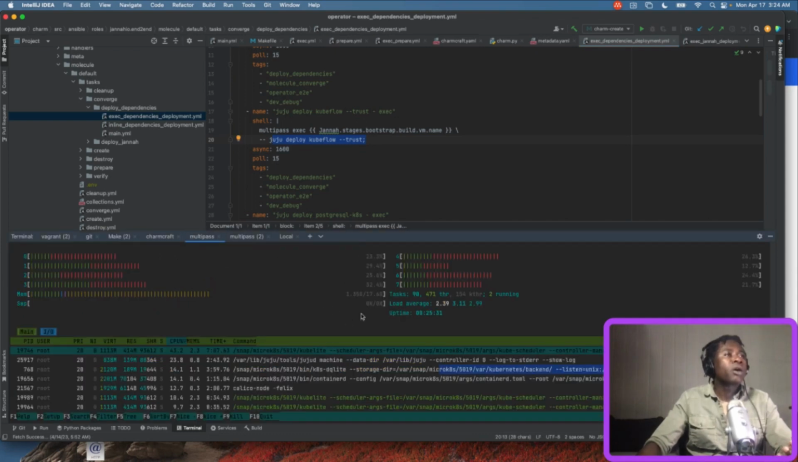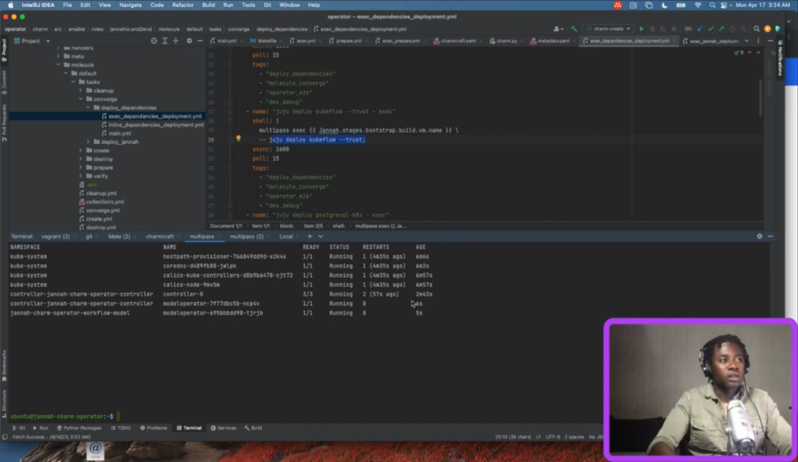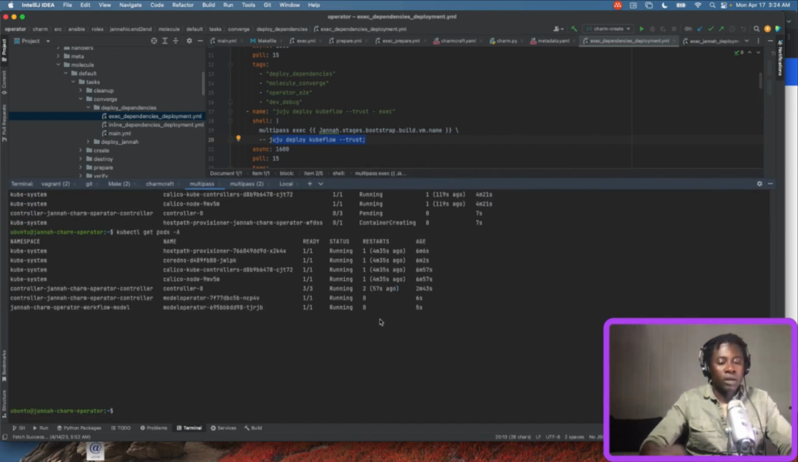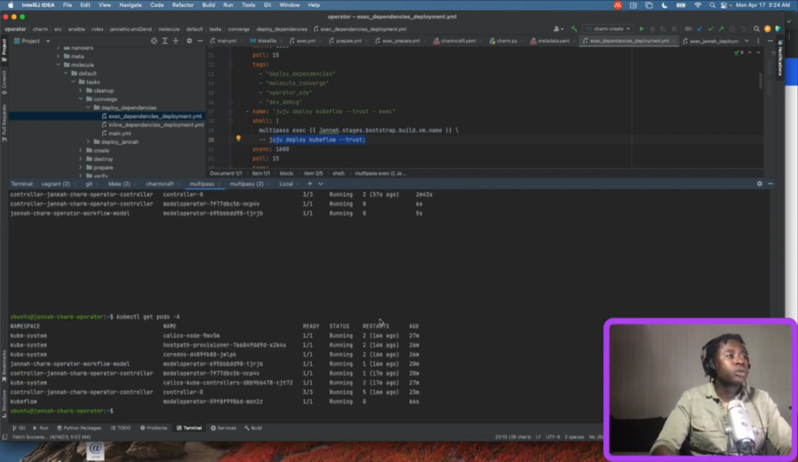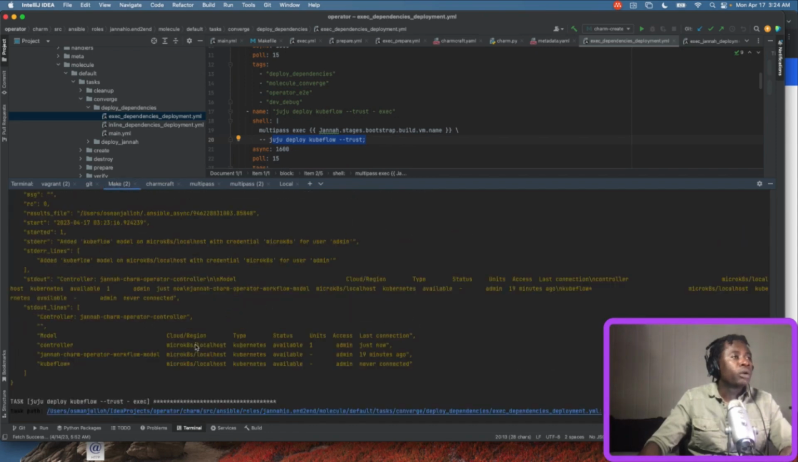If I get out of this screen and run kubectl get pods, soon I should see it. Okay, you can see here there's a namespace for Kubeflow now. So soon we should start to see those services coming up. Kubeflow is still getting deployed.